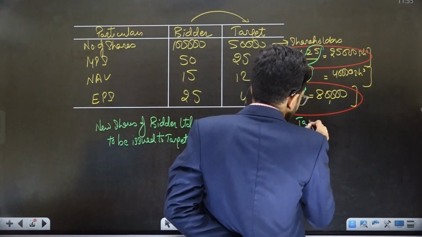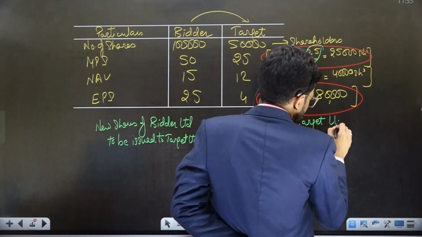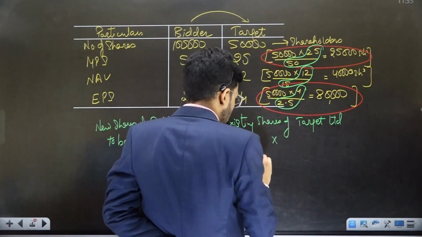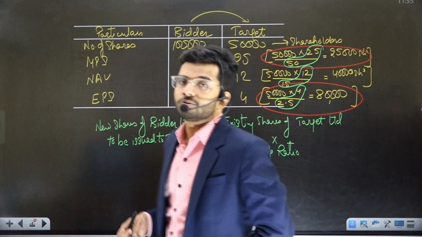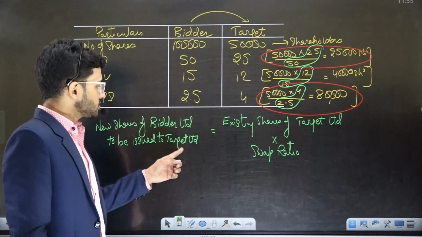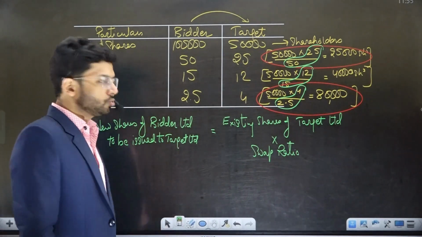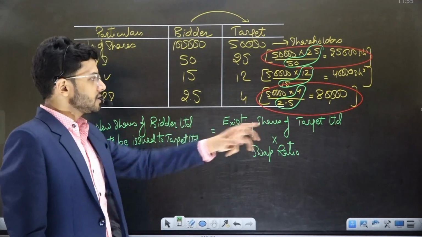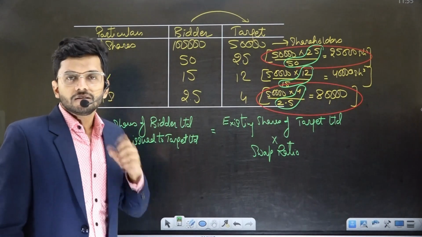existing shares of Target Limited multiplied by the swap ratio. Existing shares of Target Limited multiplied by the swap ratio. This is the formula which we are going to use to compute the new number of shares of Bidder Limited which is issued to Target Limited. Formula is existing shares of Target Limited multiplied by the swap ratio.